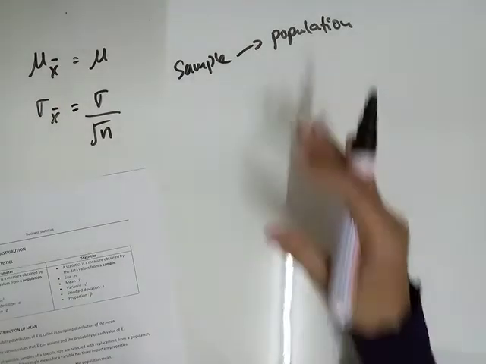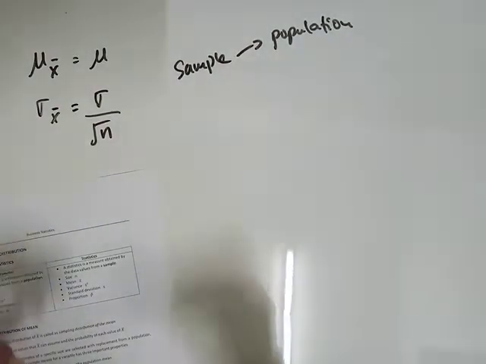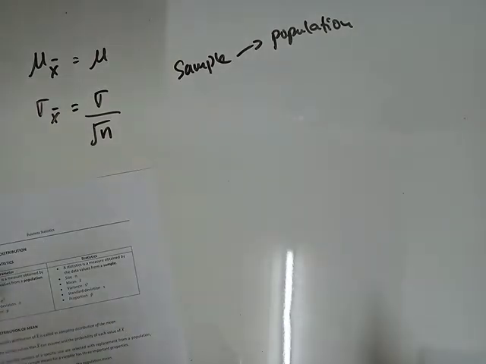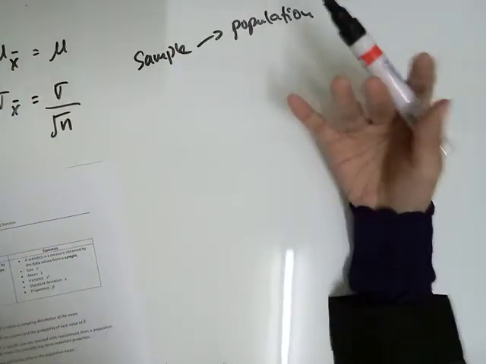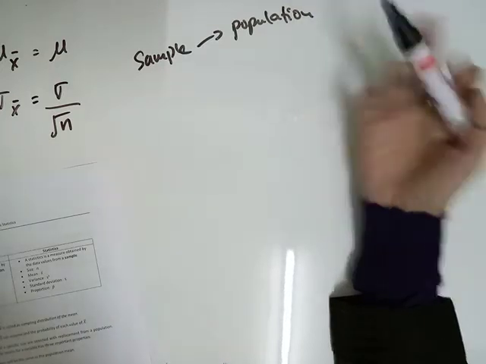And then the distribution from which we are sampling is a normal distribution with mean and standard deviation.